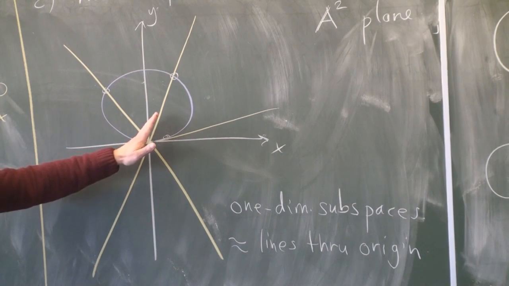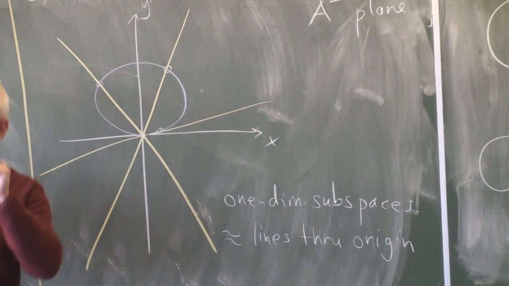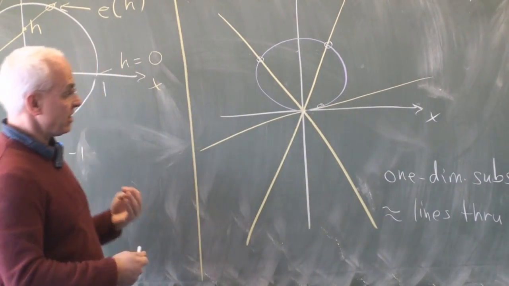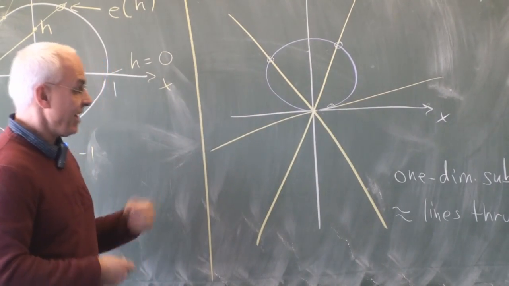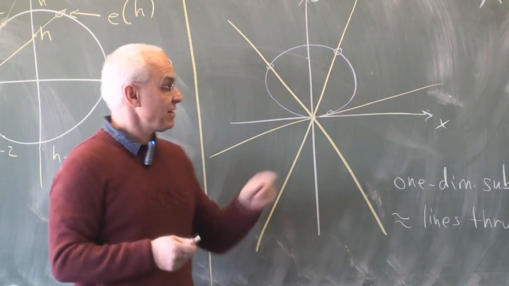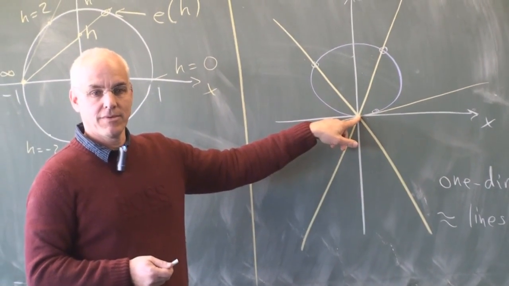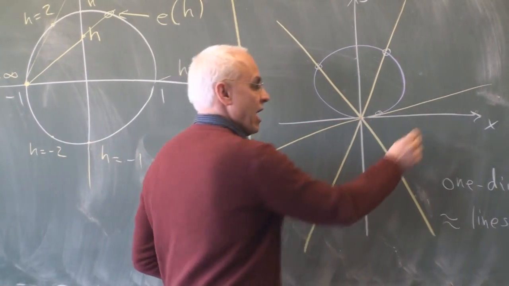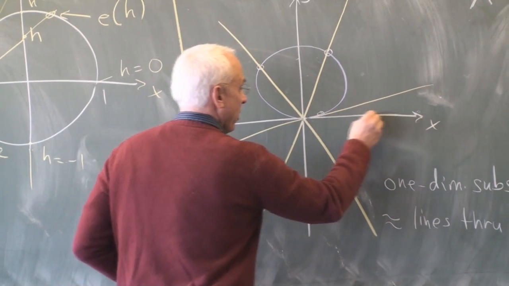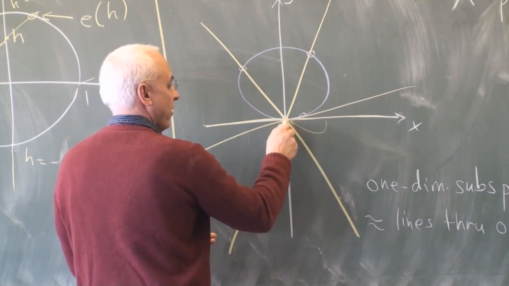But every one-dimensional subspace intersects the circle in an additional point, except for the horizontal line. The horizontal line is special because it's tangent to the circle. It doesn't meet the circle in a separate point. It meets the circle rather at this point doubly in some sense. So this line here, the horizontal line, gets associated in this picture with this point, with the actual origin.